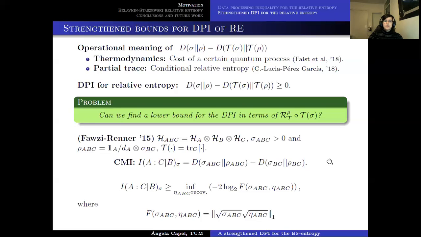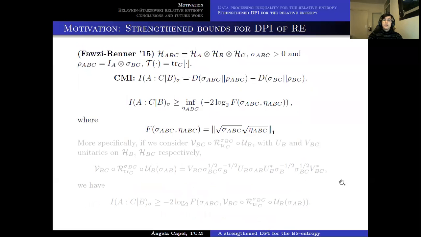And what they showed in this breakthrough was that you can actually lower bound the conditional mutual information by the infimum over all possible recovered states of minus twice the log of the fidelity between the original state and the recovered state. And the fidelity is given by this expression here. This is the first result in this line, but there are many other results.